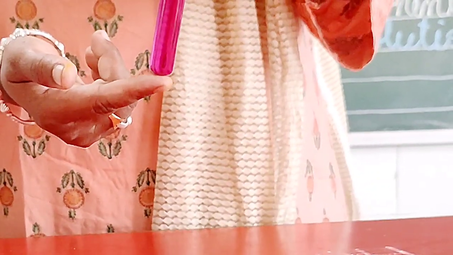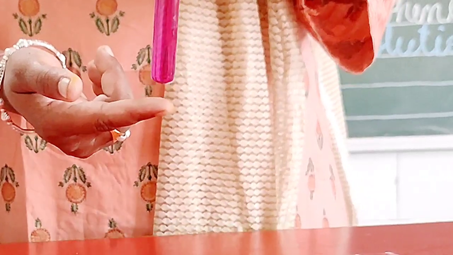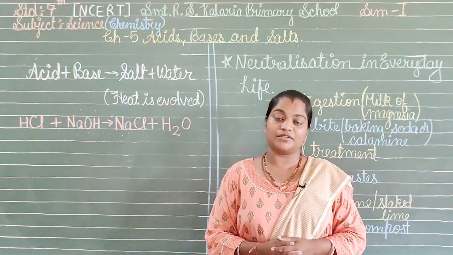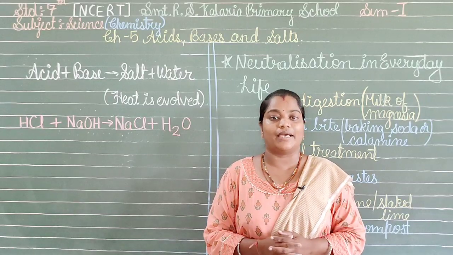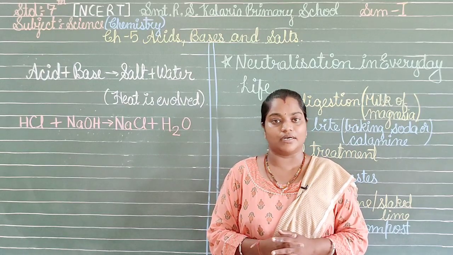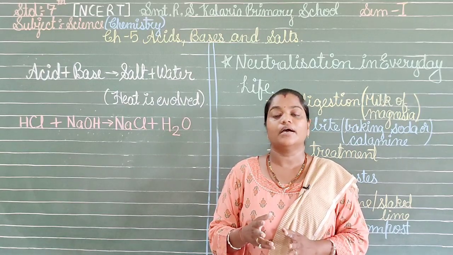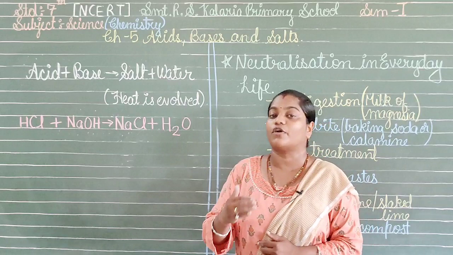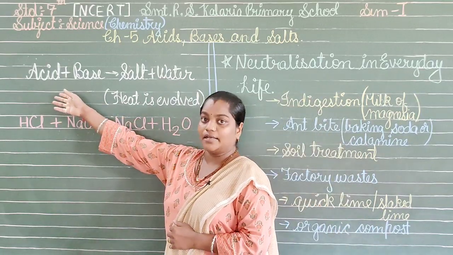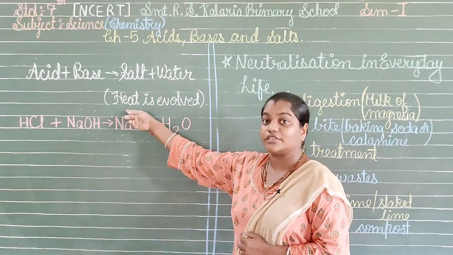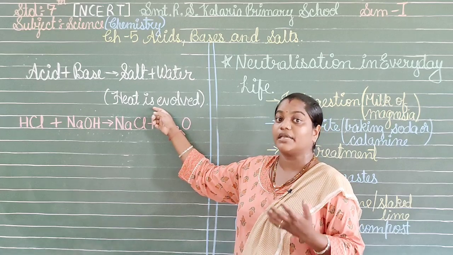Now as a result, we can say in the equation also that when acid and base are added, they form salt and heat is evolved. So this is the titration or neutralization we have seen. As we have seen, in the neutralization method, acid and base were mixed together in equal amounts, and thus the liquid will possess neither the properties of the acid nor of the base. Now what is the reaction that has formed here? As we can see, acid plus base gives salt and water. Along with that, we get heat evolved. Why? Because it is an exothermic reaction.